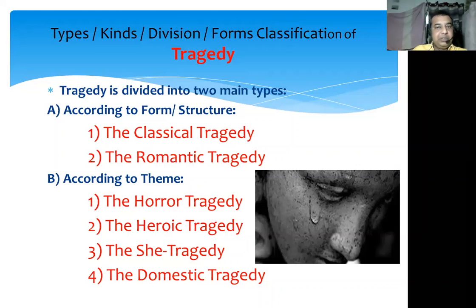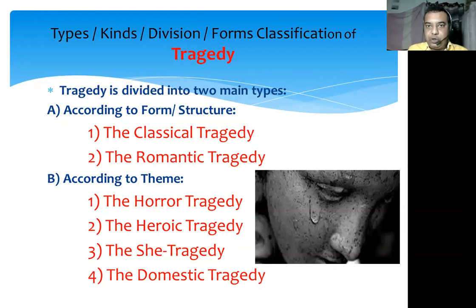According to the theme, tragedy is further divided into four subtypes. The first one is the heroic tragedy, the second one is the horror tragedy, the third one is the she tragedy, and the fourth one is the domestic tragedy. Or rather, we can say that the first one is the horror tragedy, the second one is the heroic tragedy, the third one is the she tragedy, and the fourth one is the domestic tragedy.